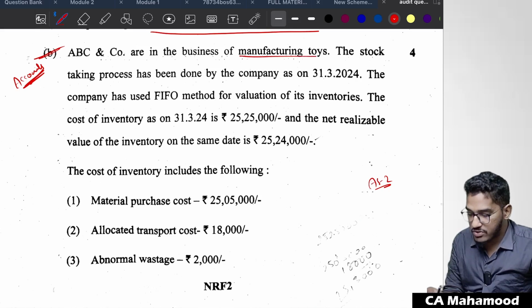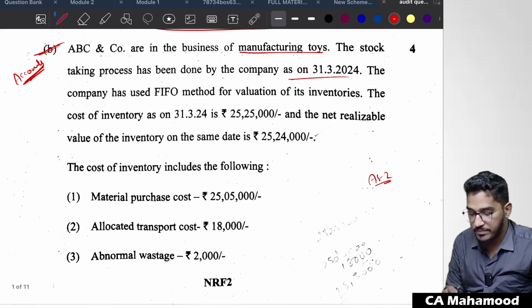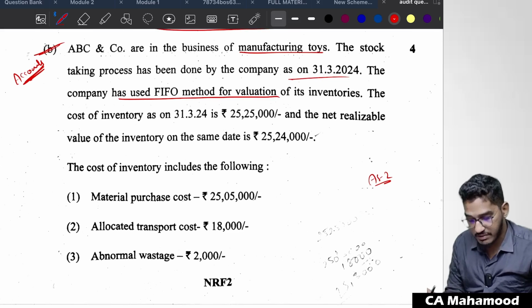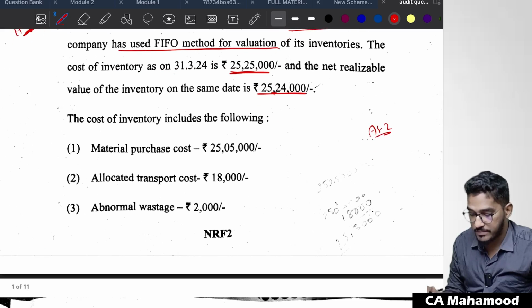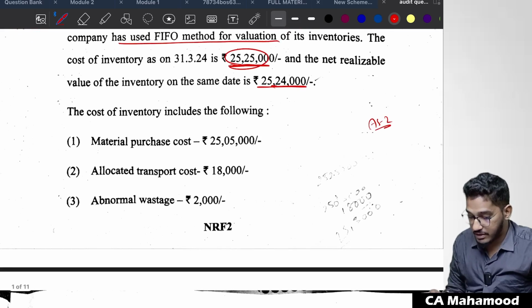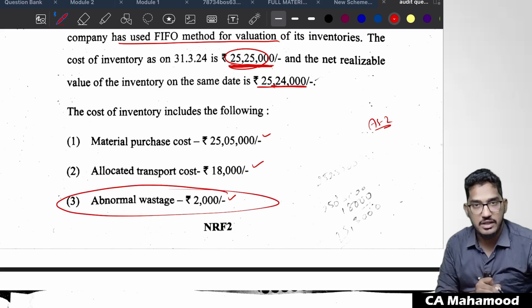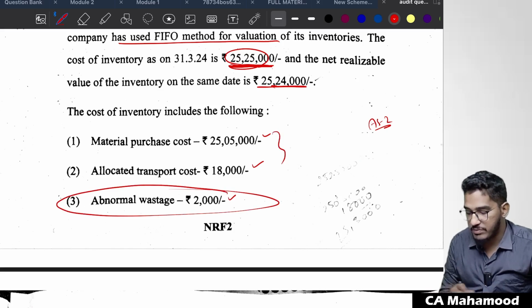ABC and Co are in the business of manufacturing toys. The stock taking process has been done by the company as on 31st of March 2024. The company has used the FIFO method for valuation of its inventories. The cost of inventory is 25,25,000 and the NRV of the inventory on the same date is 25,24,000. They have given the breakup of the cost: 25,05,000 was the material cost, allocated transport cost 18,000 and abnormal wastage 2,000. As we all know, abnormal wastage should not be considered while calculating the cost of the inventory. So the cost will become 25,23,000.